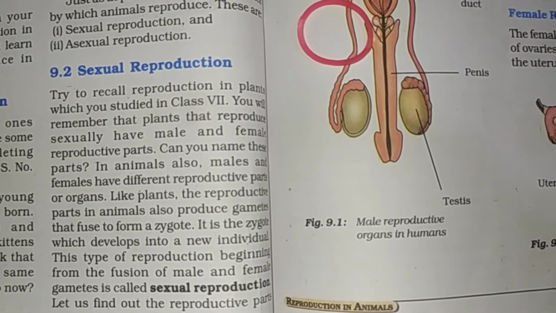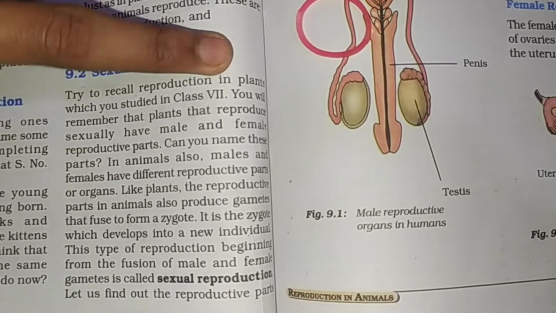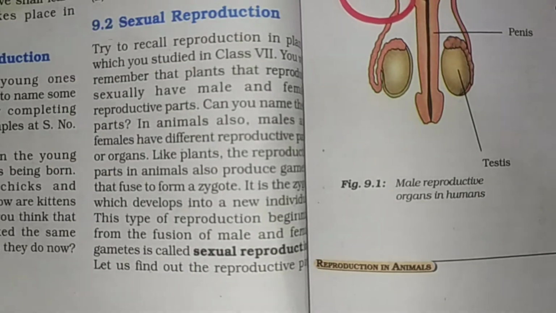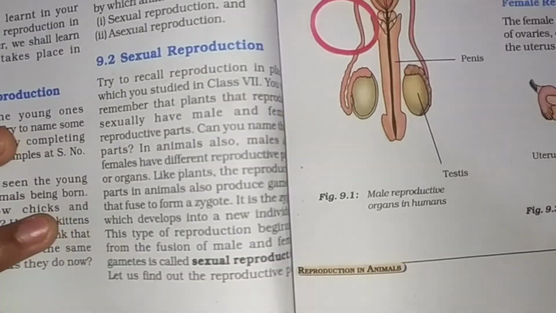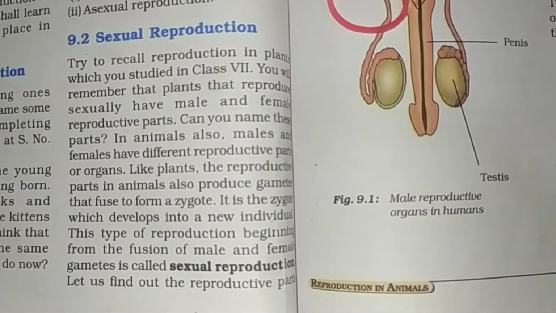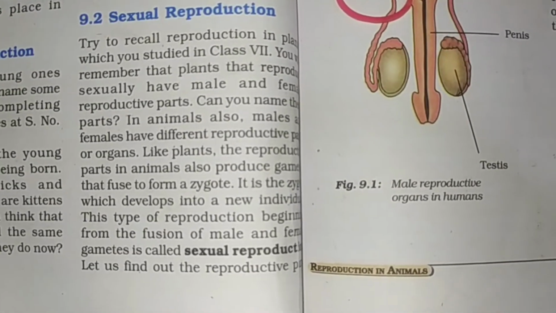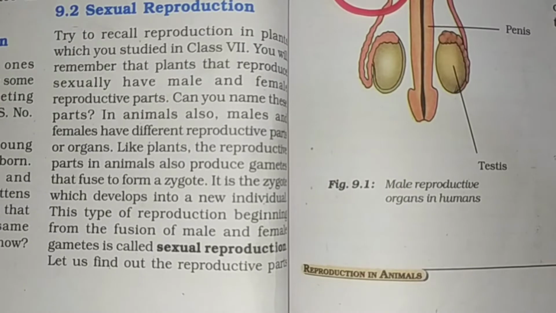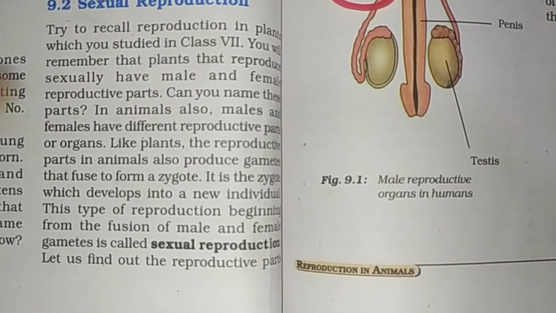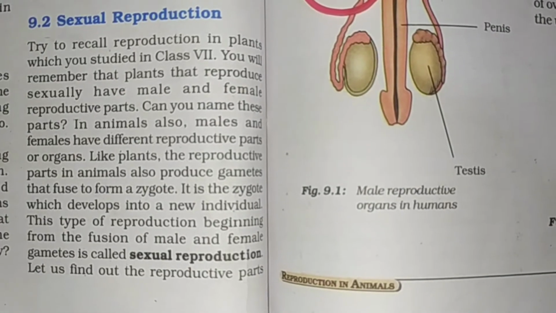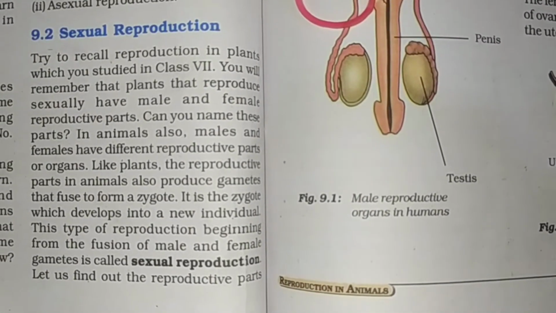Like plants, the reproductive parts in animals also produce gametes that fuse to form a zygote, and it is the zygote which develops into a new individual. This type of reproduction, beginning from the fusion of male and female gametes, is called sexual reproduction.